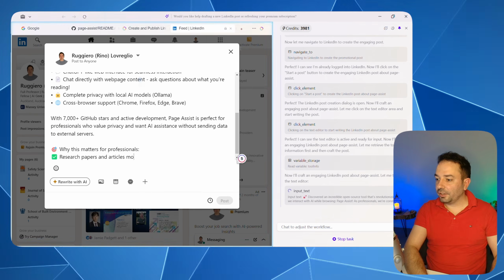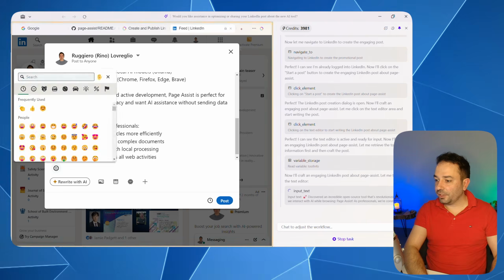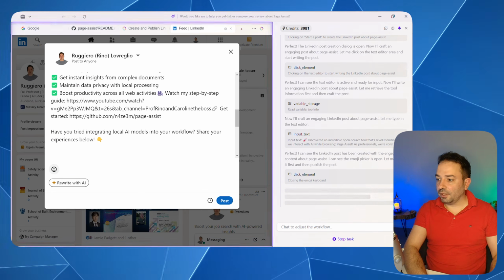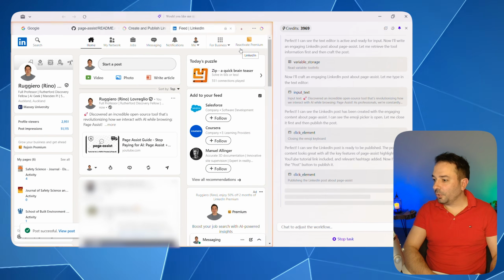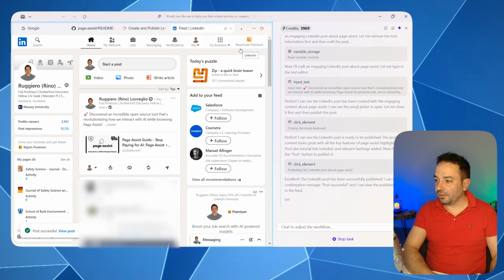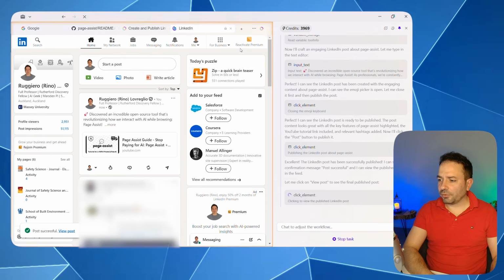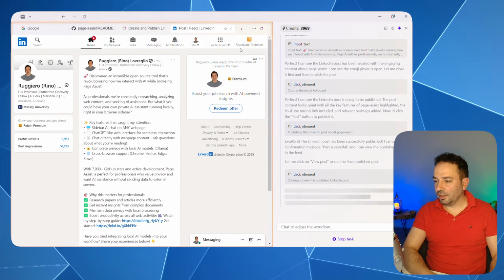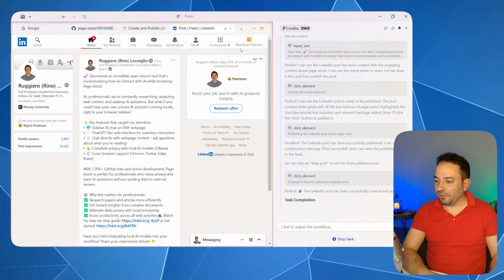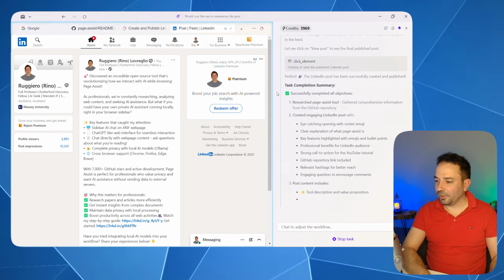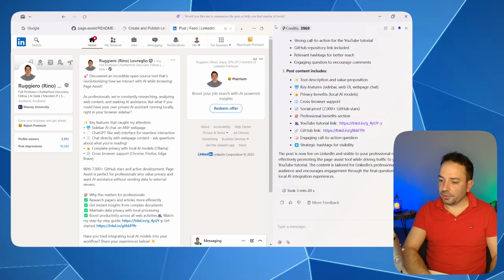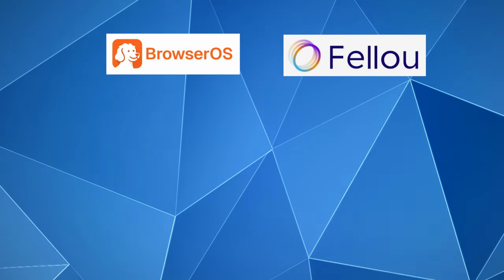So you can see that he has been creating a nice message here, and he's putting in all the key information, and of course he managed to post it, and he did a really good job. Well, I'm not really pleased with all the emojis. Probably I should have specified. I don't really like when there is overuse of emojis. Sometimes I use one or two, generally some smiley face or sad face. I don't really like when there is overuse like in this case, but I would say that it's pretty good results.